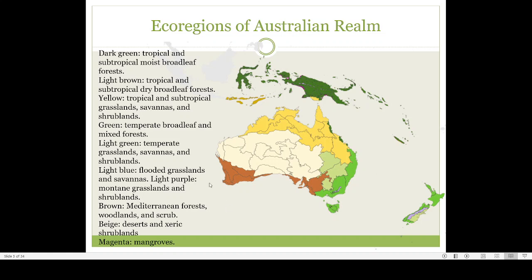Then you can see these are all pure typical Mediterranean type of climate. This is the brown area, Mediterranean type of climate. Mediterranean is a type of climate observed around the Mediterranean Sea in Europe. So this is a typical division of Australia into different types of climatic regions.